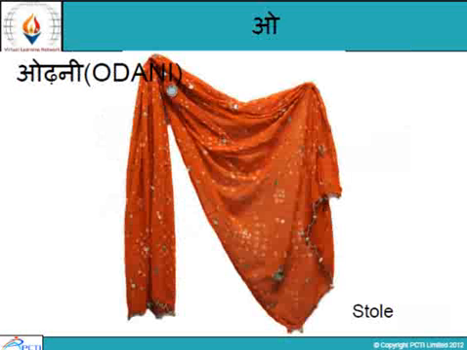Odhni. Odhni is a stole, dupatta. We call it stole. In Indian wear, we usually wear stole. It's an Indian wear with suit, salwar, kameez. We wear stole. In Hindi we call it odhni.